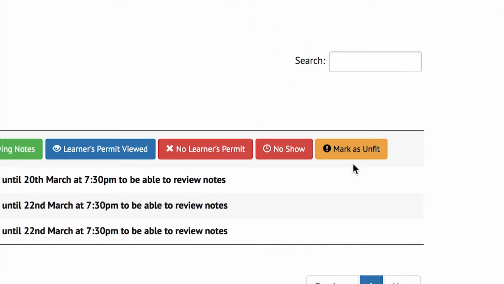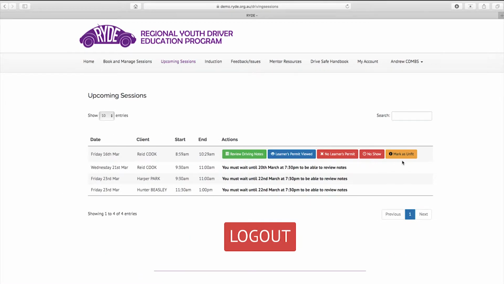The system will then send you to a support notes page where it asks for some brief feedback about the reason for the cancellation so the client's support worker can follow up. If you have concerns with being partnered with a particular client in future sessions, speak to the volunteer coordinator. They'll be able to create a software rule whereby the client will not be able to see your availability on the calendar in future.